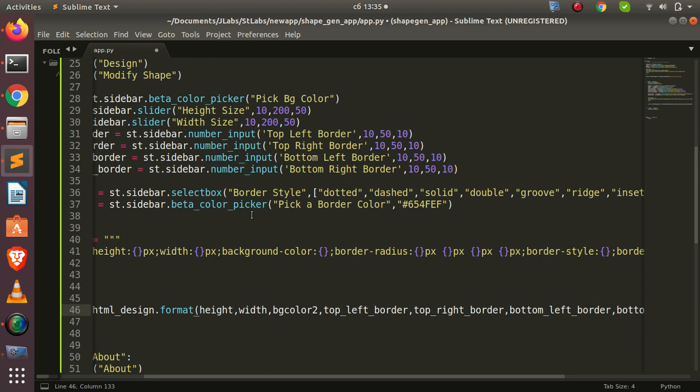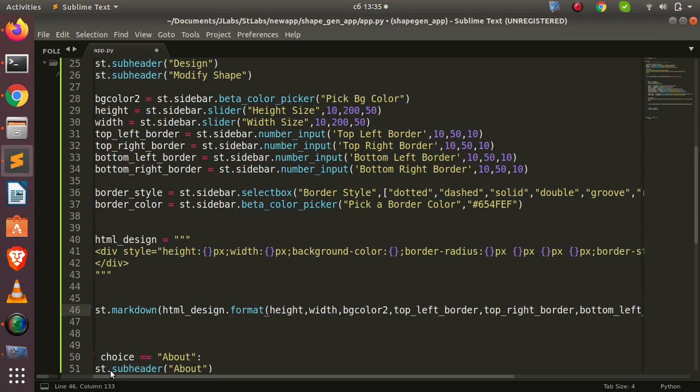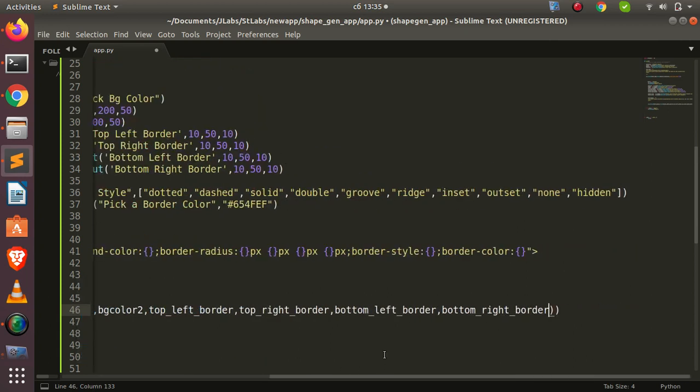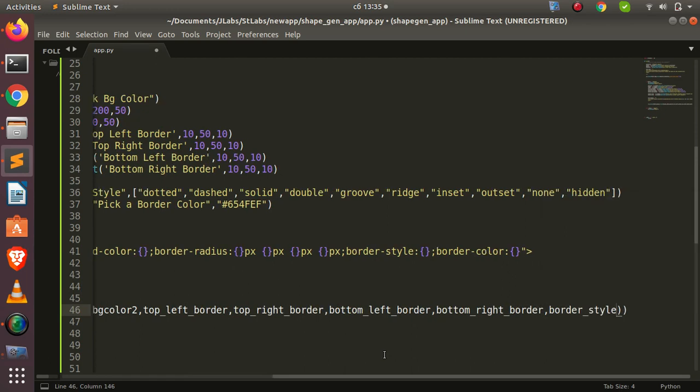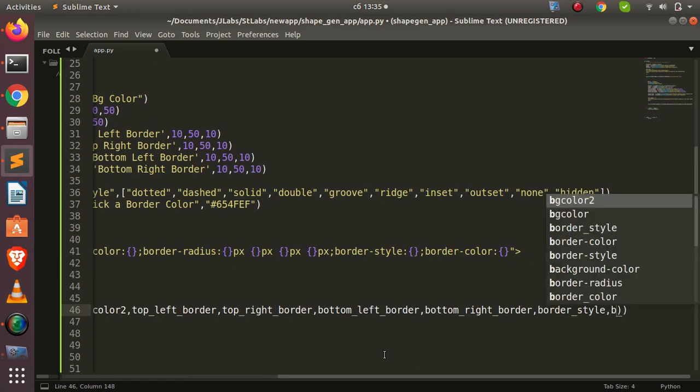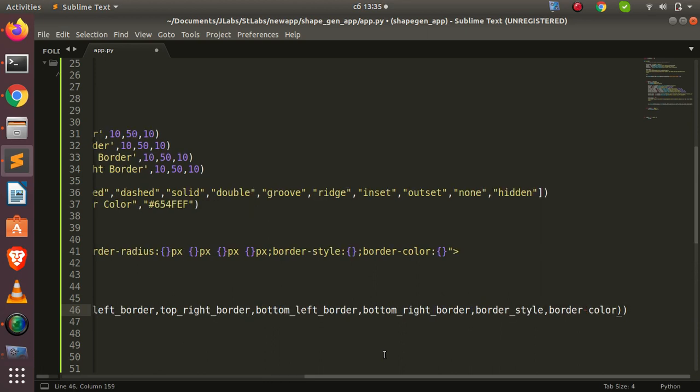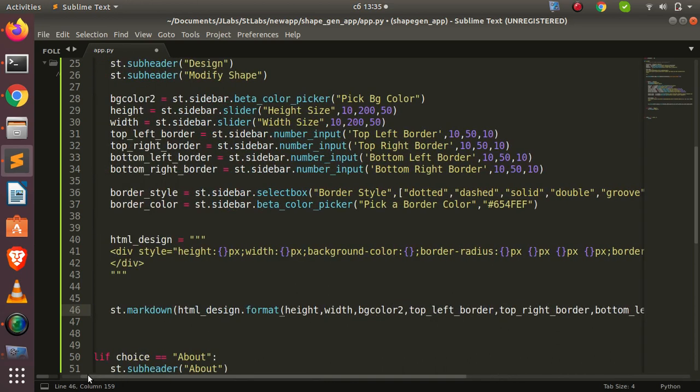So we are done with that, and then we also have to add the border style and then the border color. I don't know how we spelled it, but I think we spelled it like this, border color underscore.